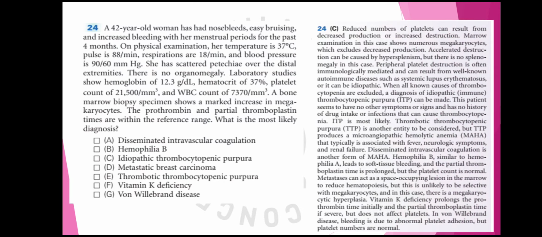So this is the explanation, and this is how we come to the diagnosis of ITP in such a case. And also one more point: in DIC and in TTP, in both of these there will be microangiopathic hemolytic anemia. The history of that also will be given. Now here there is no anemia, so we can rule out these two, DIC and TTP. And also in DIC, the PT and PTT will be prolonged. So this is how we have to consider each option, and then arrive at a diagnosis, that is ITP.